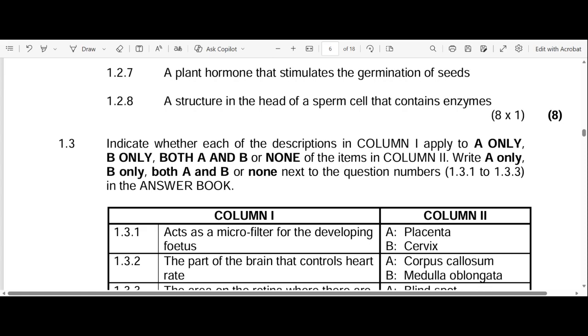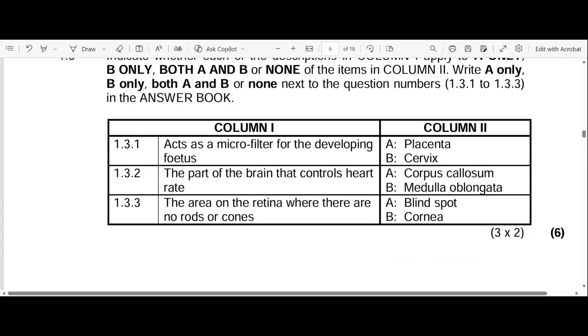Let's go to 1.2.8. The structure in the head of the sperm cell that contains enzymes. Obviously, we know that structure is called the acrosome. So what's the function of the acrosome? It's responsible for penetrating the walls of the ovum. Let's go to 1.3.